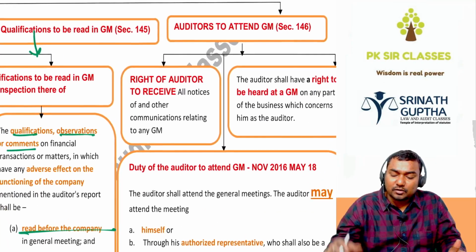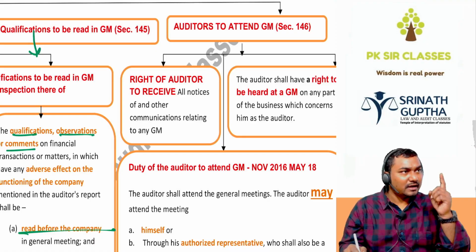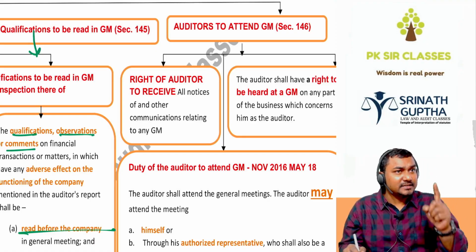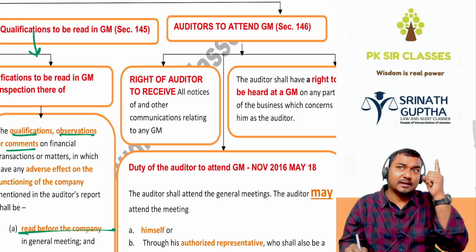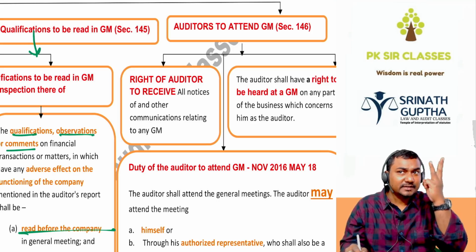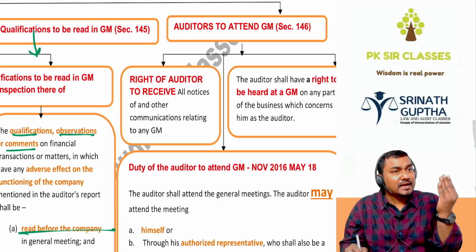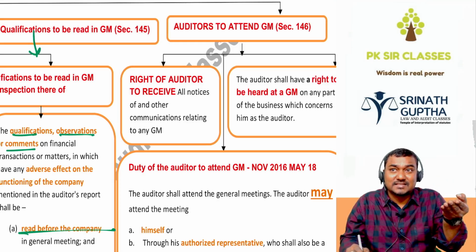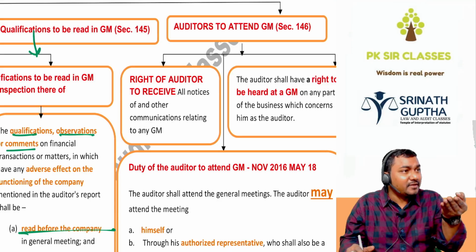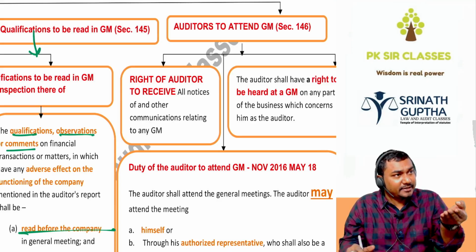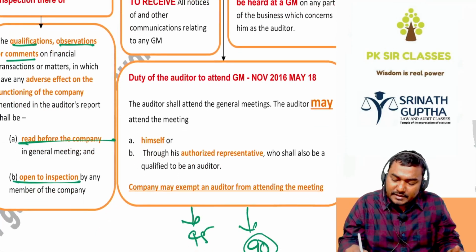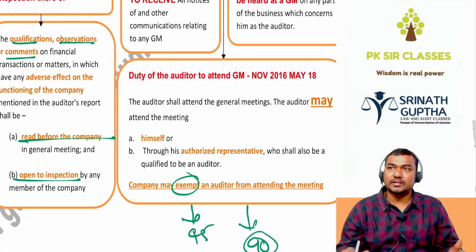Next, the right to attend the general meeting. Every notice about the general meeting sent to shareholders, we have to send to the debenture trustees, directors and auditors also. So the auditor has the right to receive the notice of the general meeting and the right to attend the meeting. It is a right, not an obligation, but in 95% of cases auditors will attend the general meeting. And shareholders may also exempt him from attending the general meeting.